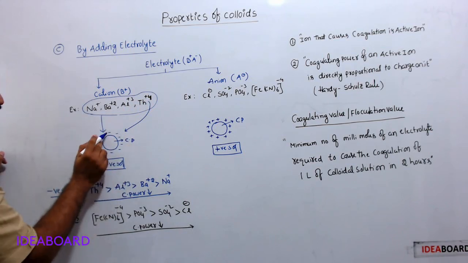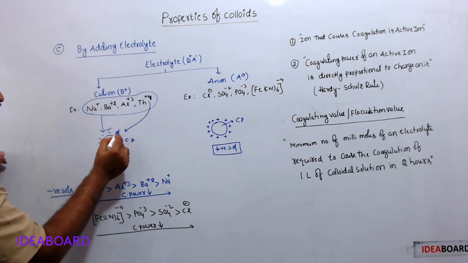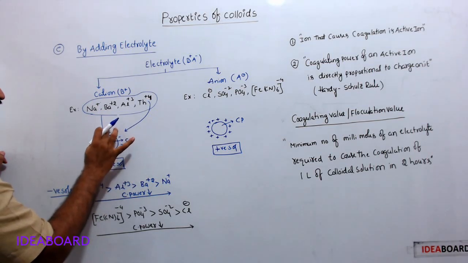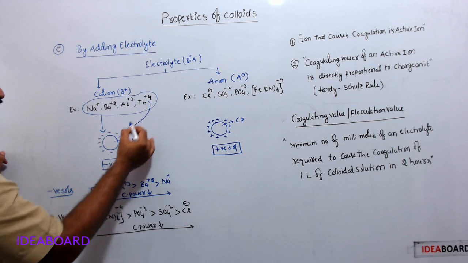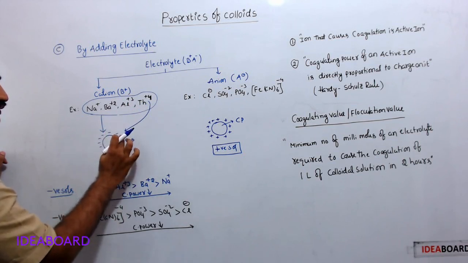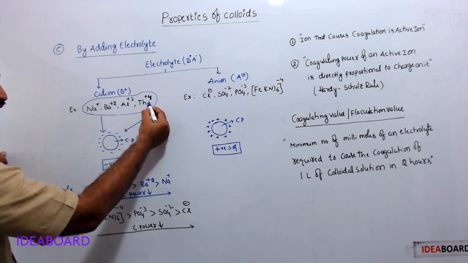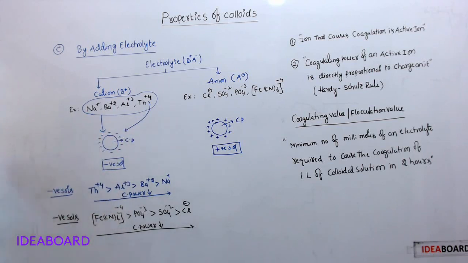Na plus means 1 unit negative charge is neutralized, Ba plus 2 means 2 units, Al plus 3 means just 3 units, thorium ion means 4 units. Therefore, this thorium ion neutralizes more negative charge on the colloidal particle.